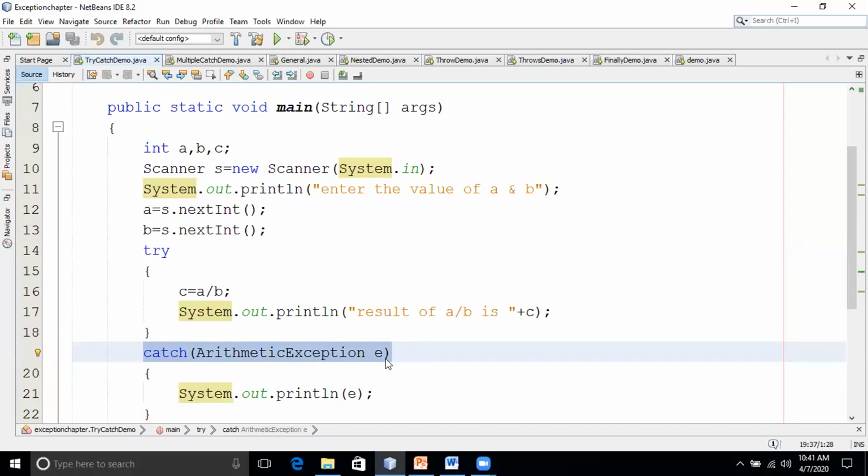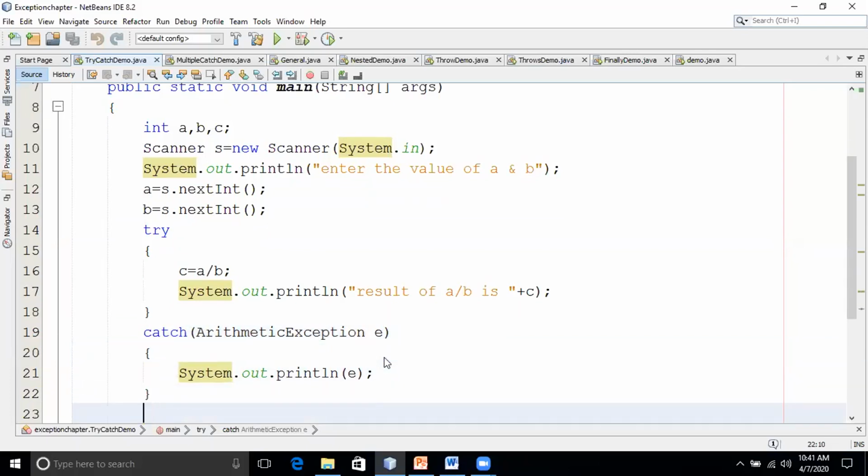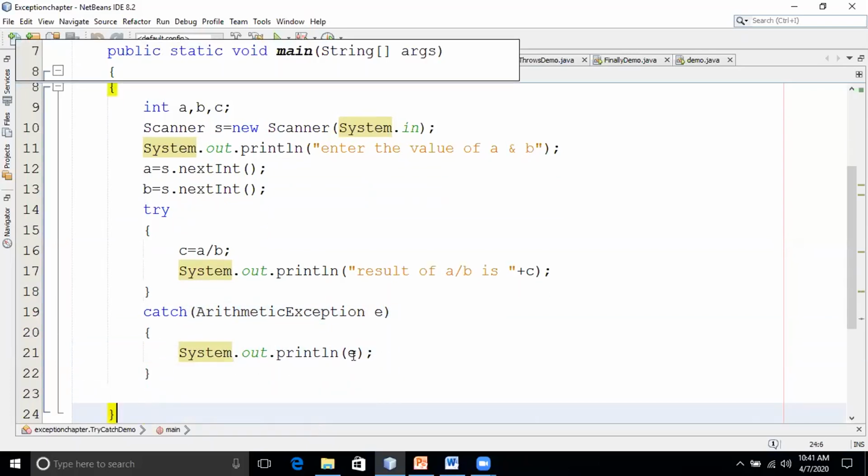Arithmetic exception, E. So now I'm just giving system.out.println E. This object, as I said in the definition of Java exception, is an object which will hold the complete information of the exception. So now I've written catch arithmetic exception E, and I'm just printing system.out.println E.